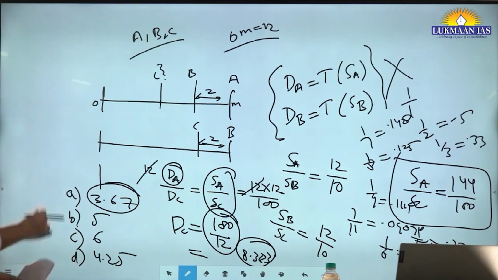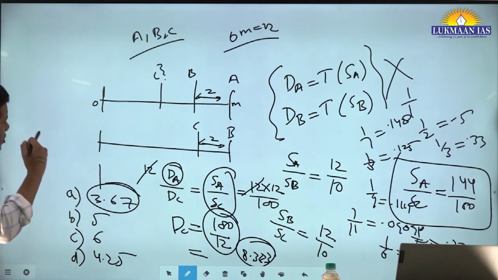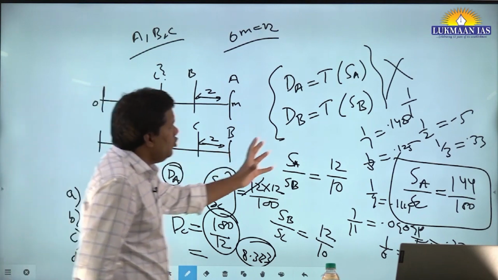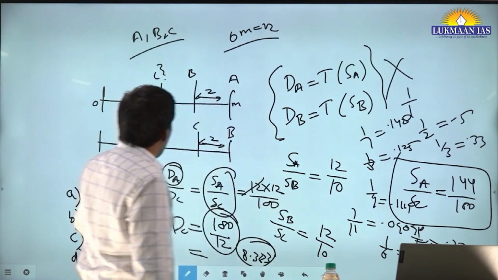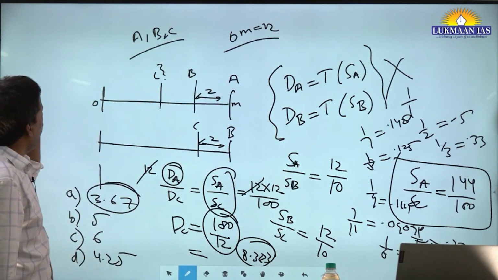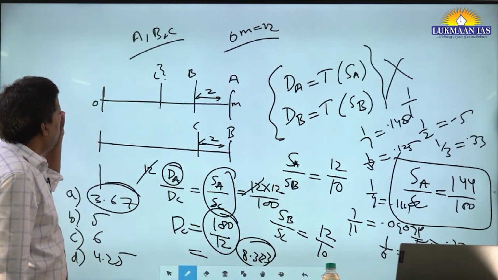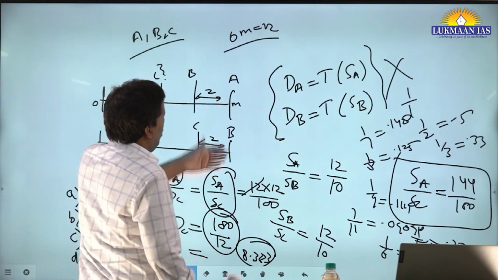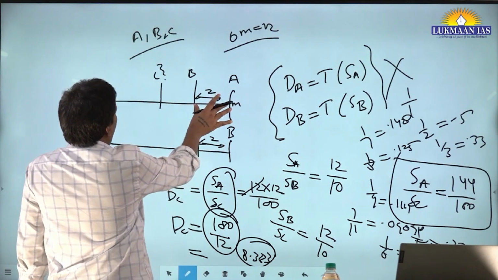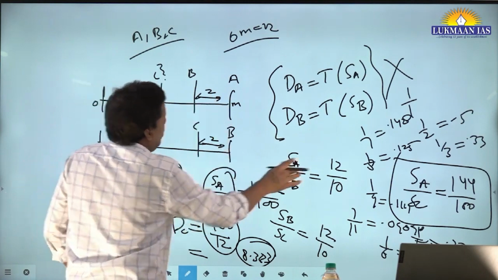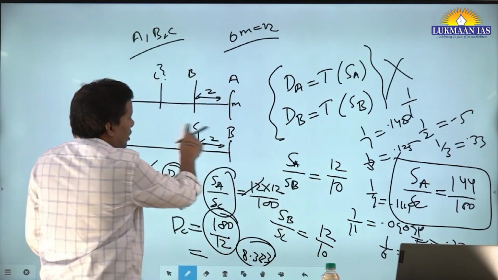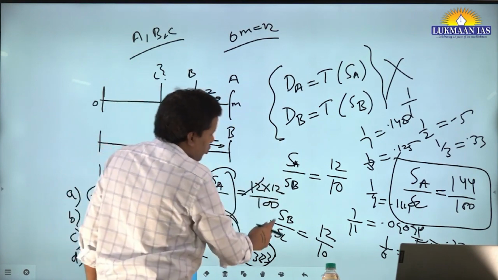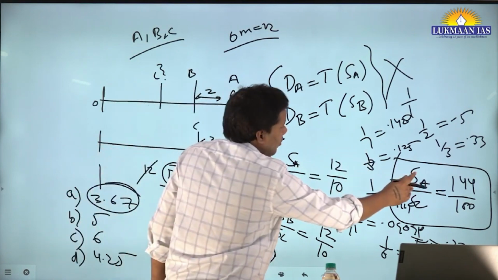Again, to help you understand the main crux, there are two important things. One, you must be good in calculation, and second, you must hit the main logic of this problem. What is that main logic? That the speed ratio of A to B is 12 upon 10, and the speed ratio of B to C is 12 upon 10. From that you got the speed ratio of A to C, that is 1.44.